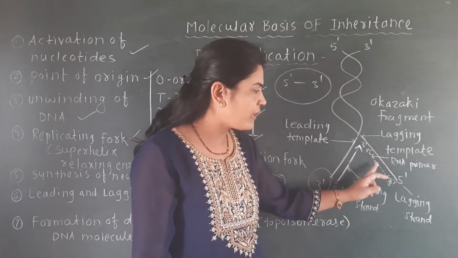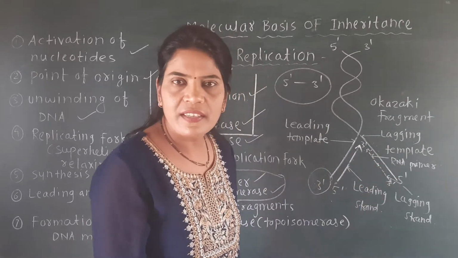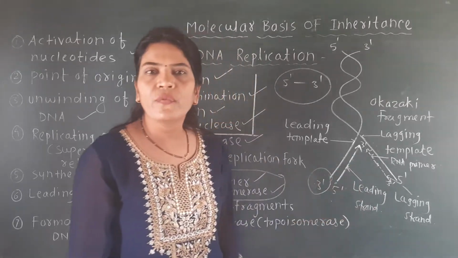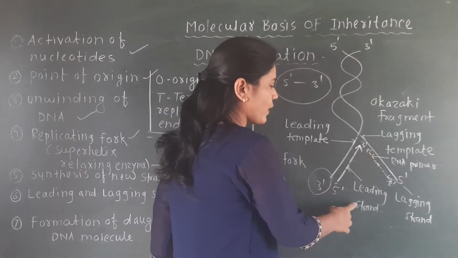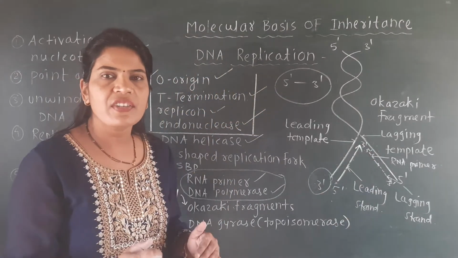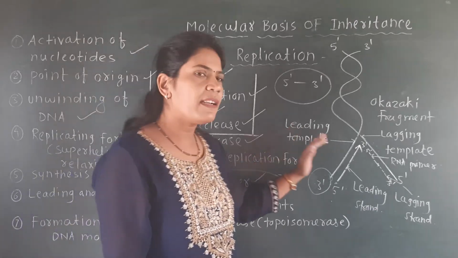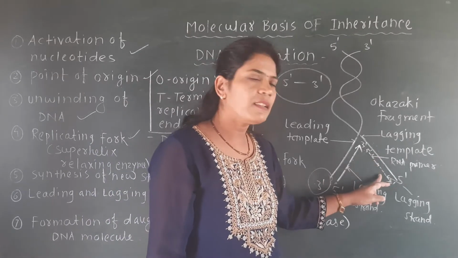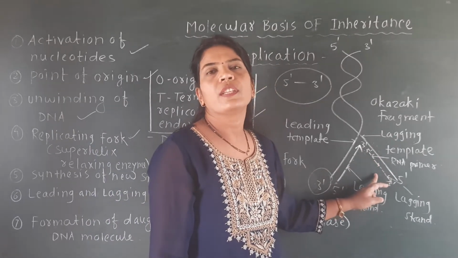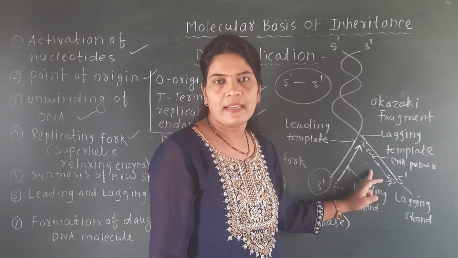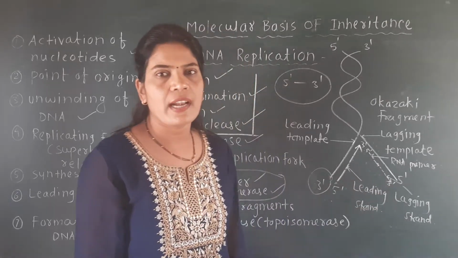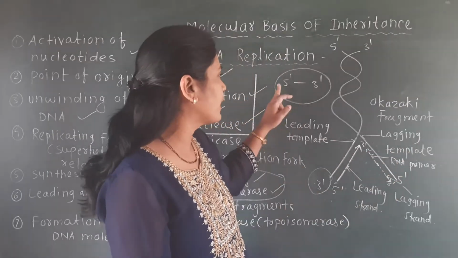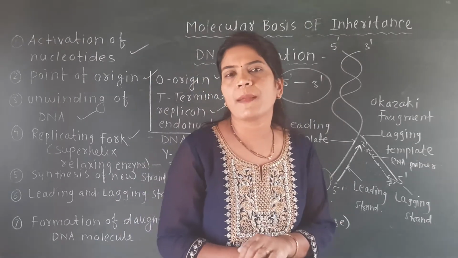So these are the fragmented strand, which we also call the discontinuous strand, and the name of that strand is the lagging strand. This is the continuous strand without any fragment, and the name of that strand is the leading strand. So this is the leading strand which is formed continuously on the leading template from 5' to 3' direction, and this is the discontinuously fragmented strand, formed of Okazaki fragments, called the lagging strand, which is also developed 5' to 3' on the lagging template, because these two strands are developed from 5' to 3' direction.